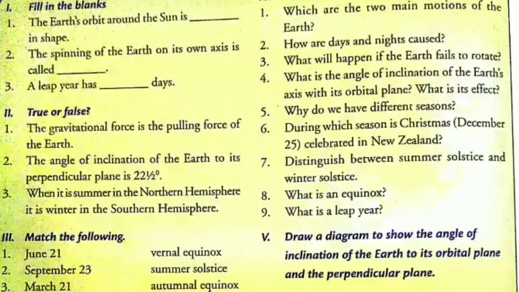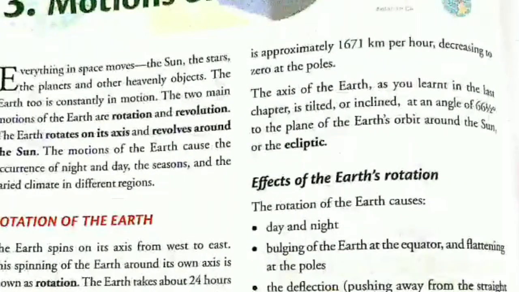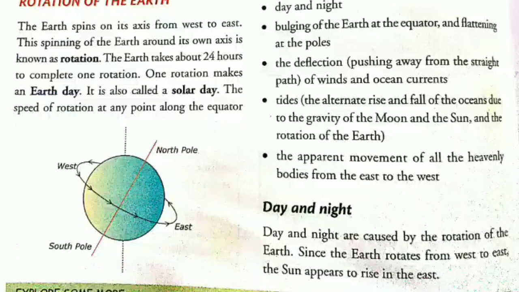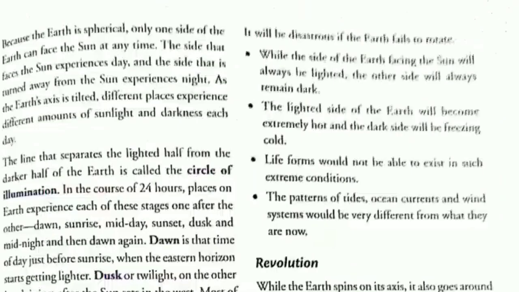Now question number 2 is, how are days and night caused? For this, come to page number 20 of your books. On page number 20, under the heading day and night, we have to write our answer from here. Day and night are caused by the rotation of the earth. After this we have to come to page number 21. On page number 21 we have to write from the very first line here.